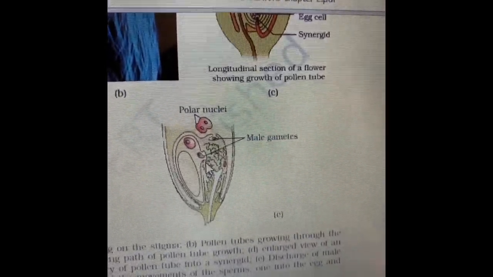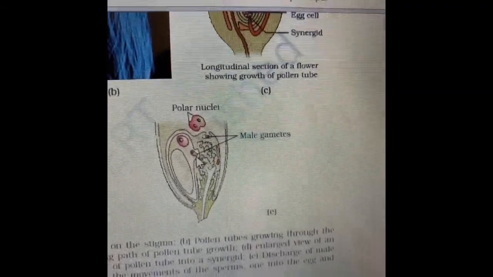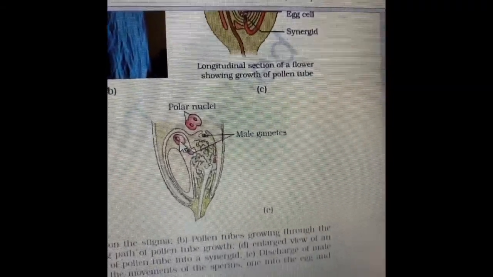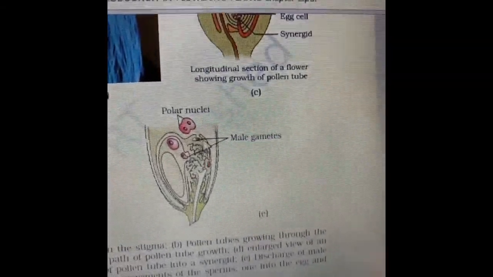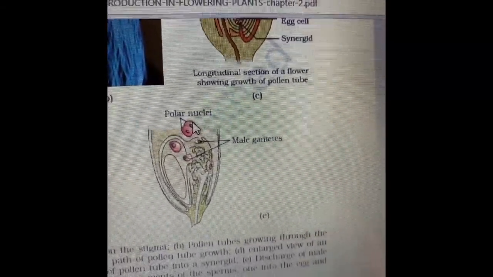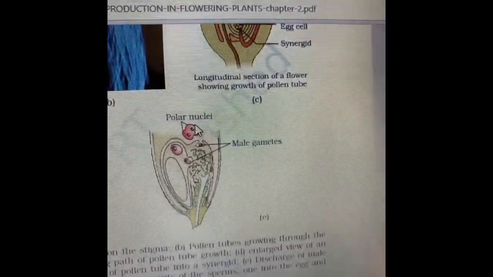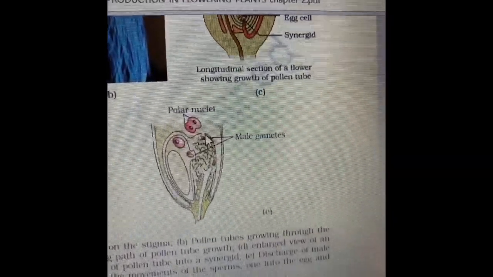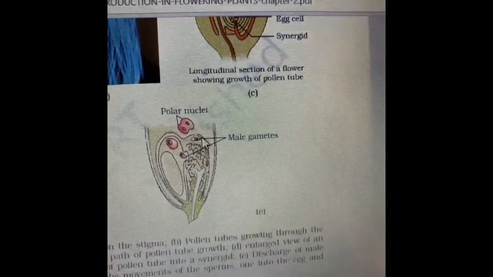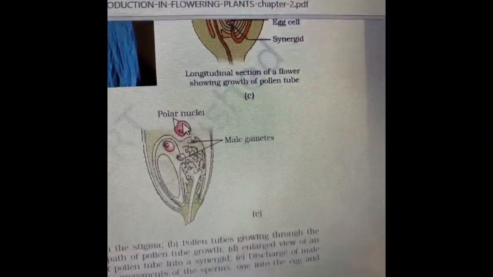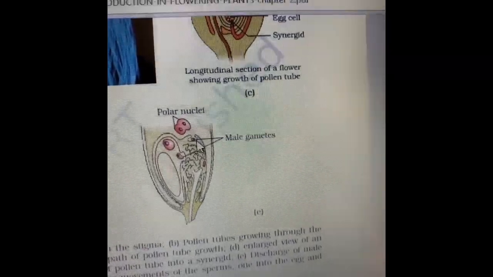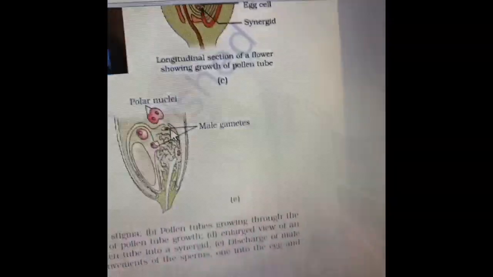So what will happen? Male gamete is haploid, egg cell is haploid. It will form a diploid zygote. Male gamete is haploid, polar nuclei there are two, so it is diploid. Diploid plus one haploid will become a triploid. So the nucleus formed by the polar nuclei and the male gamete is triploid.